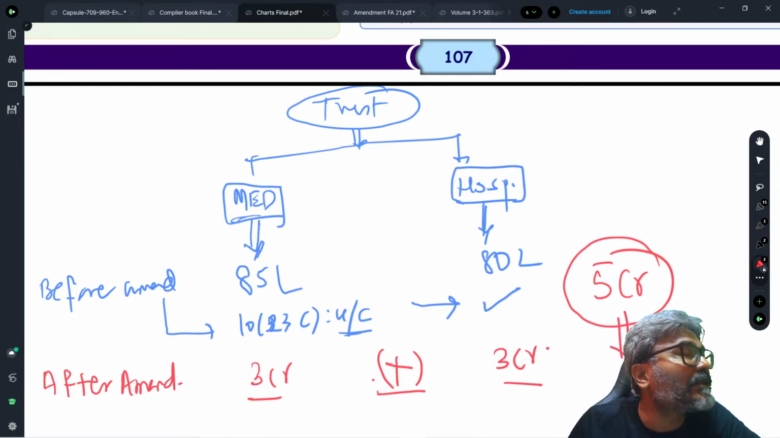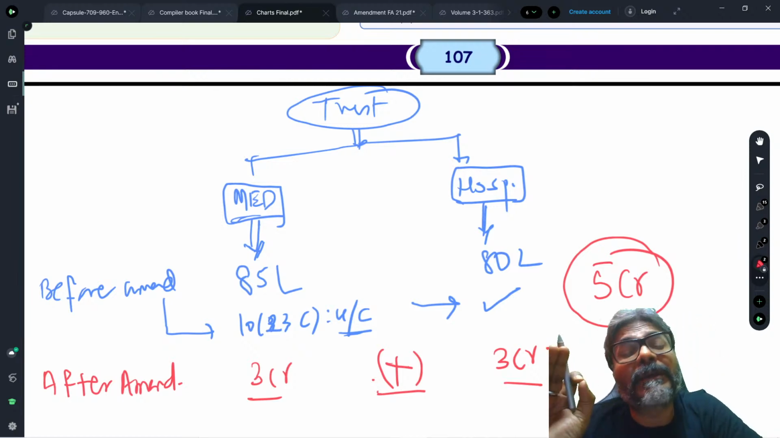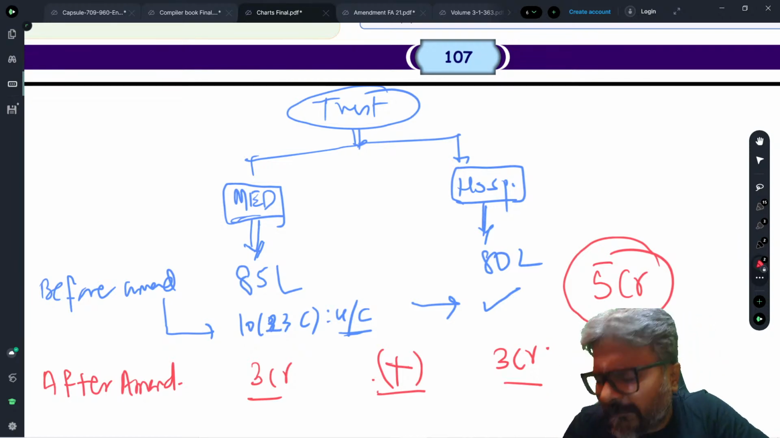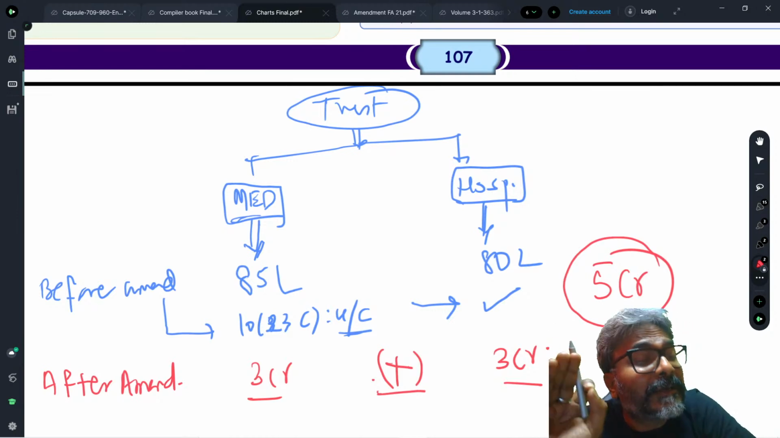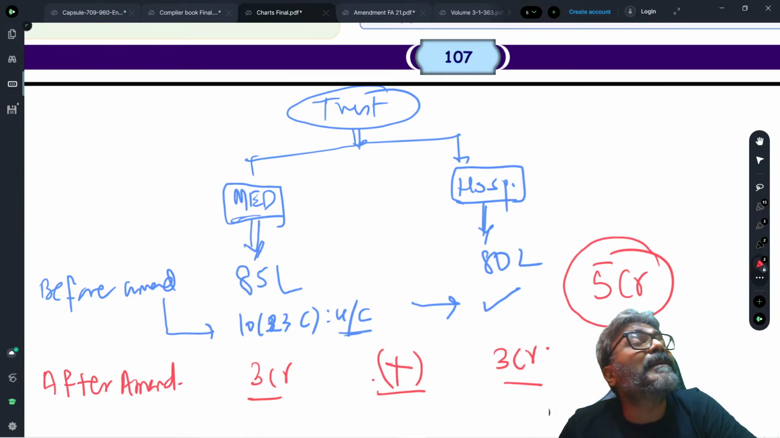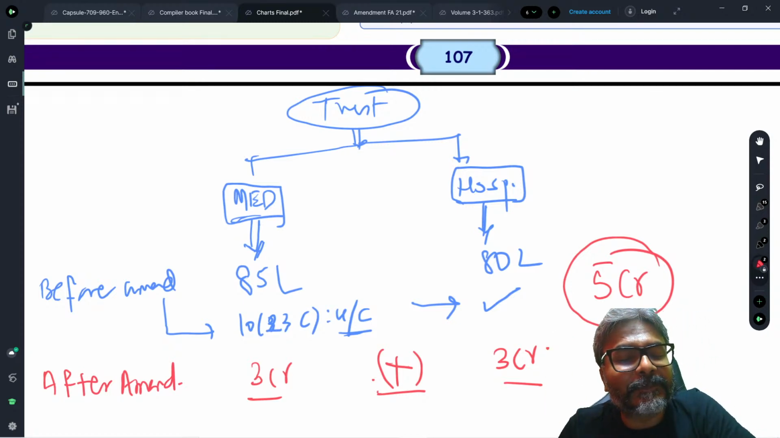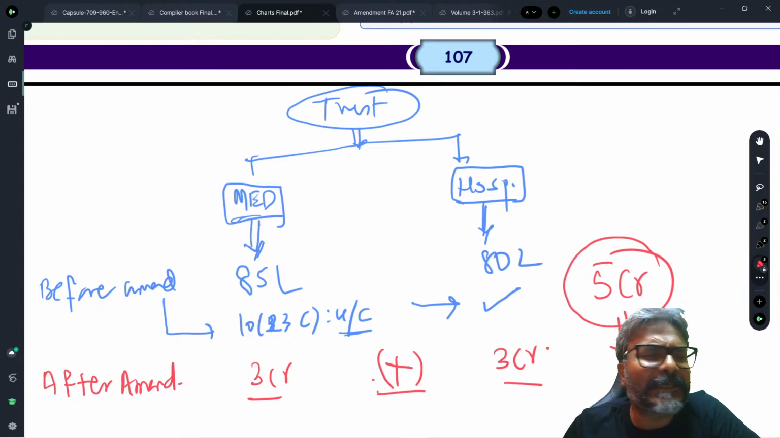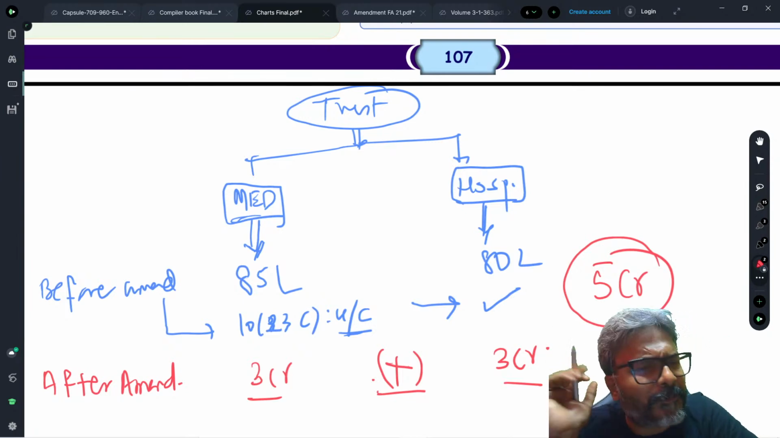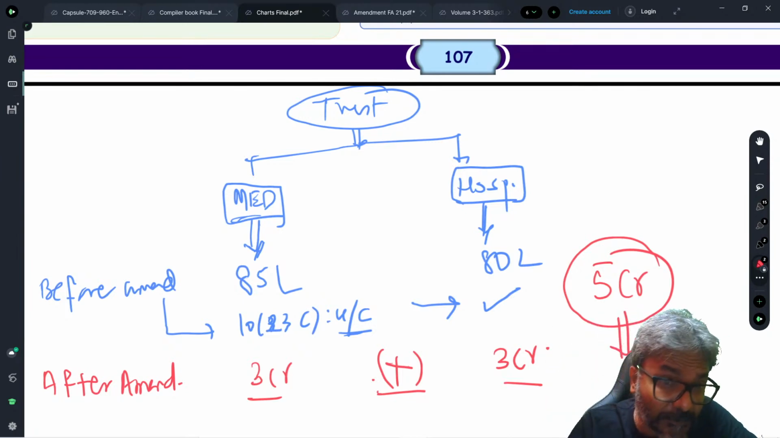What is the section 11 condition? The section 11 condition is that the exemption is available if you apply the income towards the charitable or religious purpose in India. You apply the income towards the charitable or religious purpose in India. So, the same particular condition will be applicable. This is what has happened.